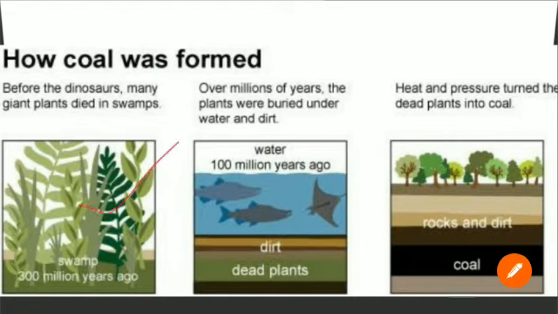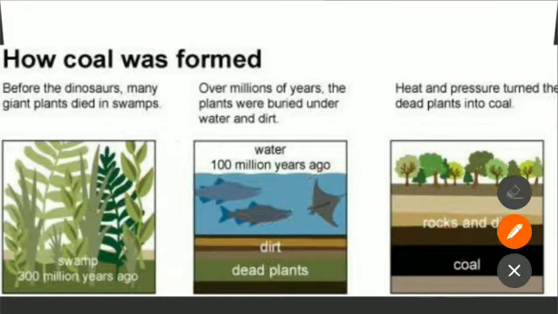Near about 300 million years ago, this kind of nature was there. Over millions of years, the plants were buried under water and dirt. Due to some earth movements, they were buried deep. Due to the heat and pressure, the dead plants turned into coal. Like this, you can see here, coal has been formed.